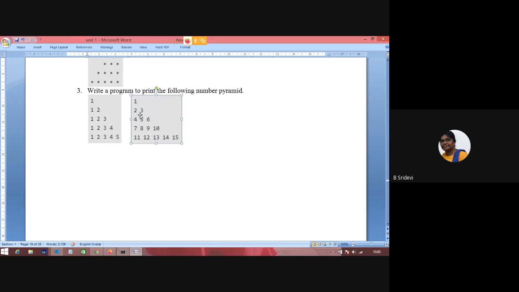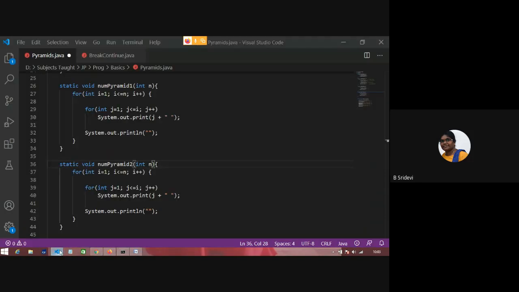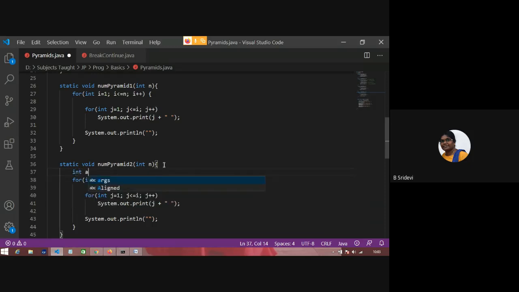1, 2, 3, 4, 5, 6, 7, 8, 9, 10. In that way, they are printing some number. So it's too simple. We'll take a number whose initial value is 1. We have to print n lines, and we have to print I elements in every line. We'll print the value of A here. After printing A, I'll make A the next number.